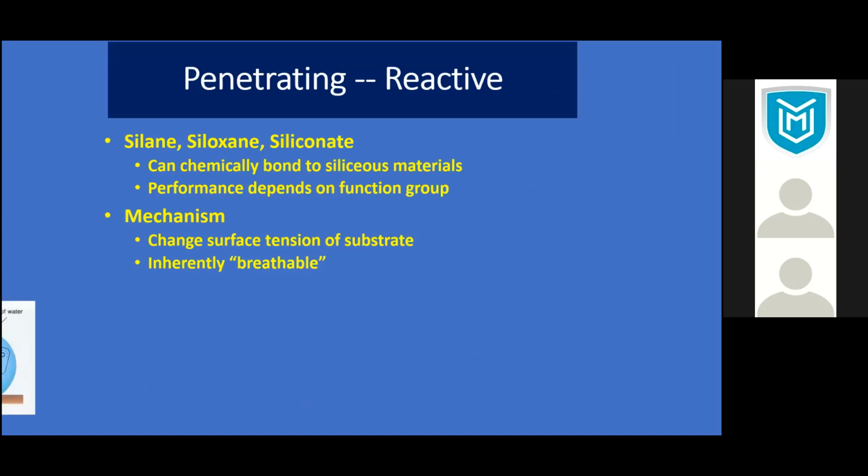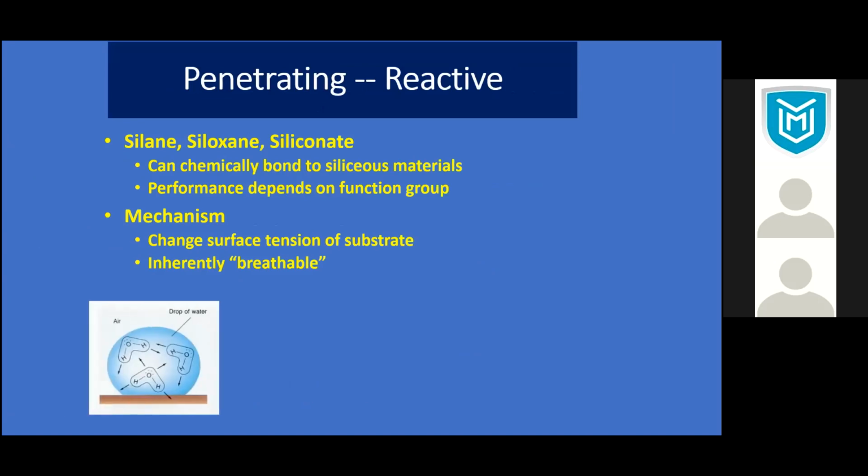So now, silane, siloxane, silicone, these are all materials used here. The mechanism is to change the surface tension of the substrate. See, this is the concrete structure. At the nano level, it changes the surface tension. And that's why water will not be allowed in.